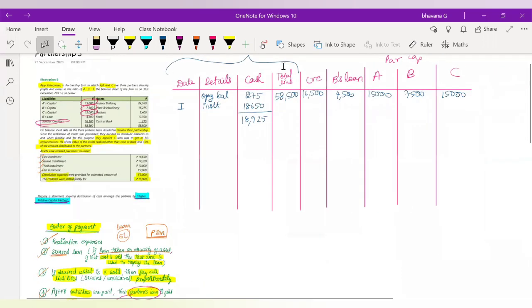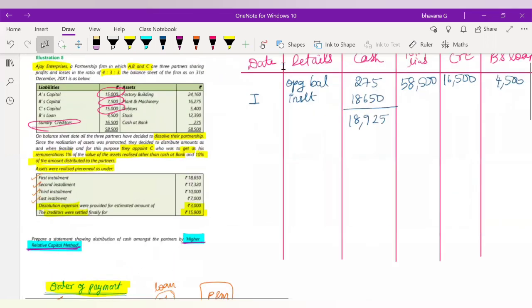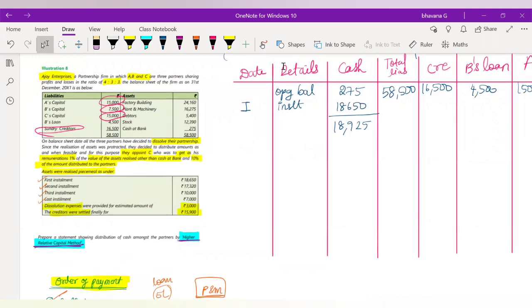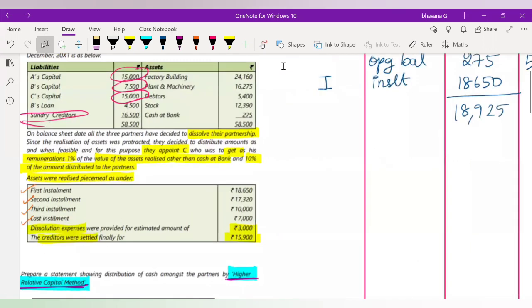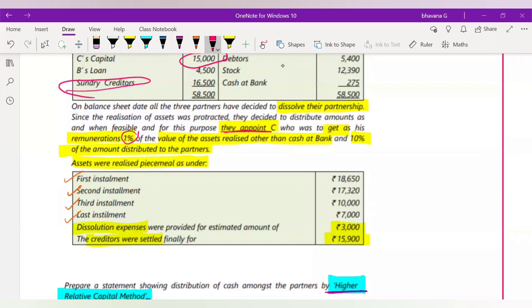When you get the cash balance of 18,925, there was a point written in the question. You must not directly start by giving it to your liabilities. Before that, in the question, they told us that C, when appointed, will get a remuneration of 1% on the value of assets realized.